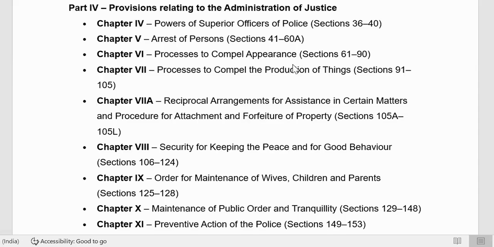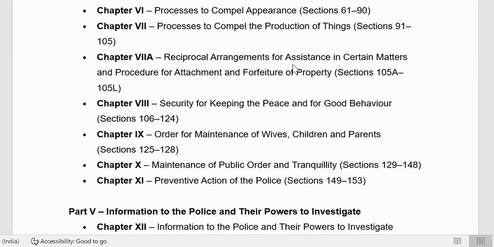Chapter 6 is very important. Mostly you will have one question from chapter 6, because you have summons in that one, you have warrant in that one, you have proclamation. They may ask any question from one of the three, and they may ask even two from this chapter 6. Then chapter 7, process to compel production of things. Very rarely they ask. Chapter 7A, reciprocal arrangements for assets. I don't know about this. They may not ask about this also.